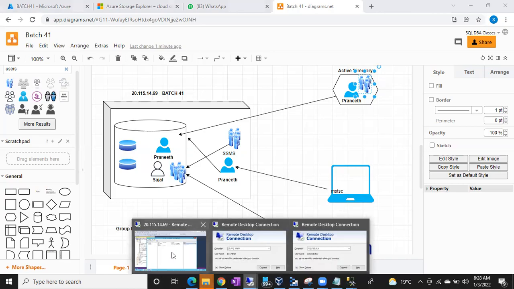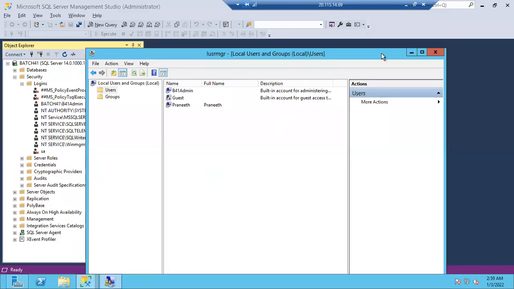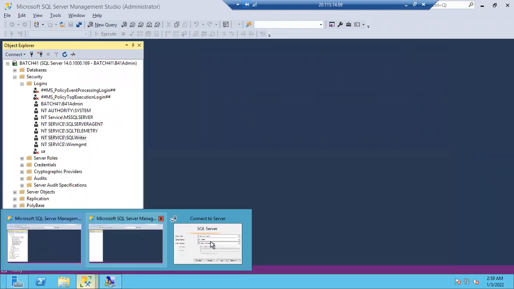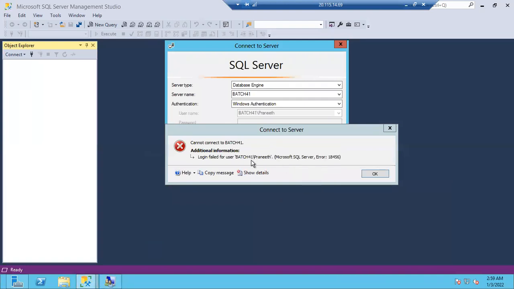We'll create a group login, no, an individual login first. Okay. As Pranit is already there, we'll create a Windows login for Pranit. Earlier he was unable to log in, right? He got an error, right, for Pranit. So let's create.